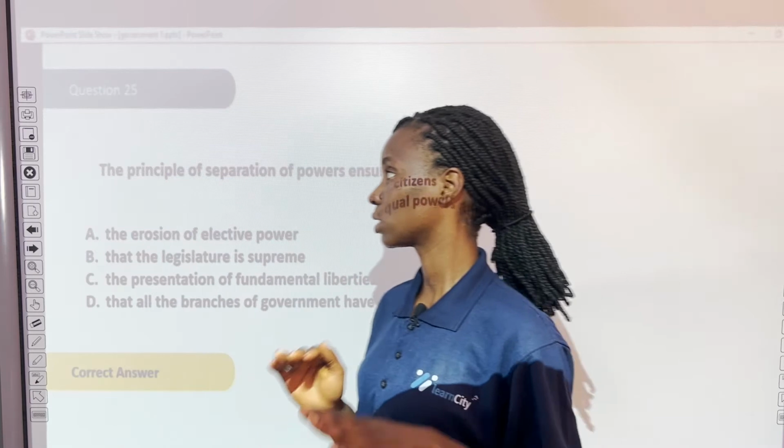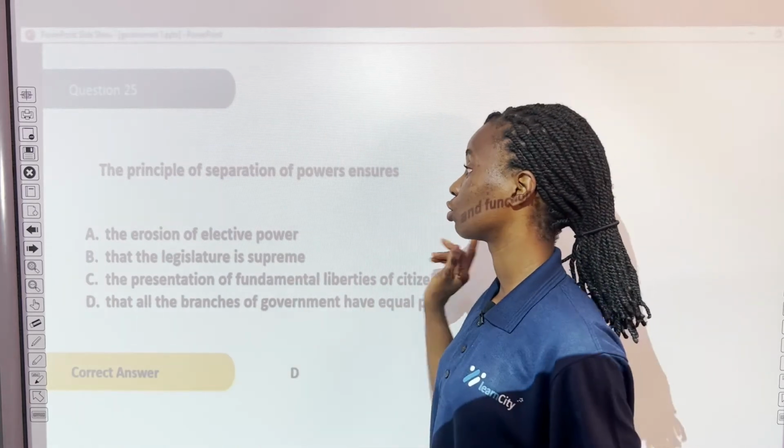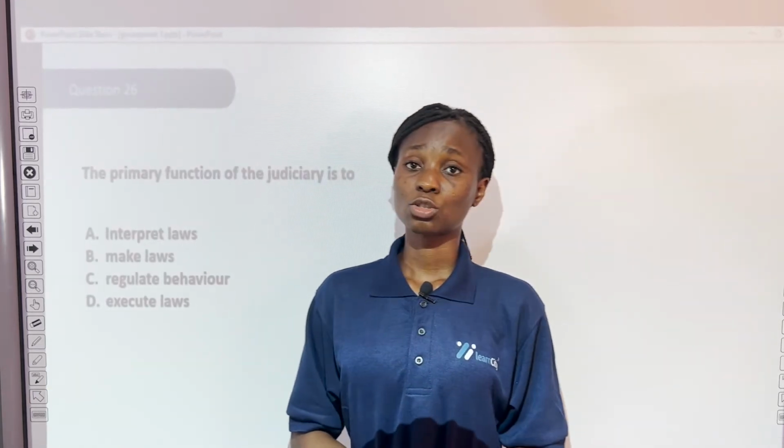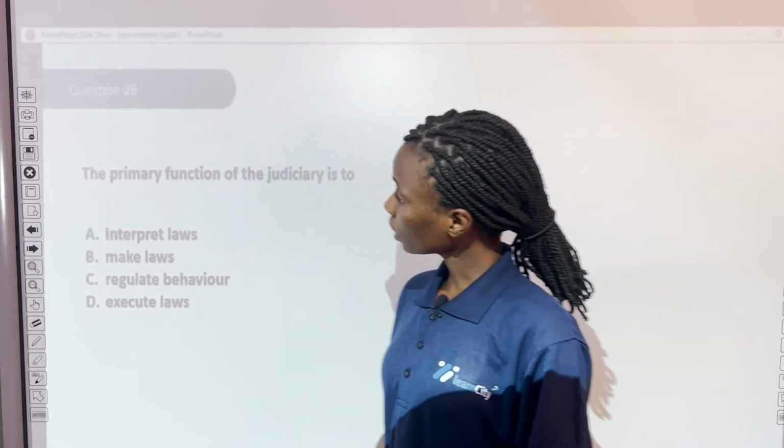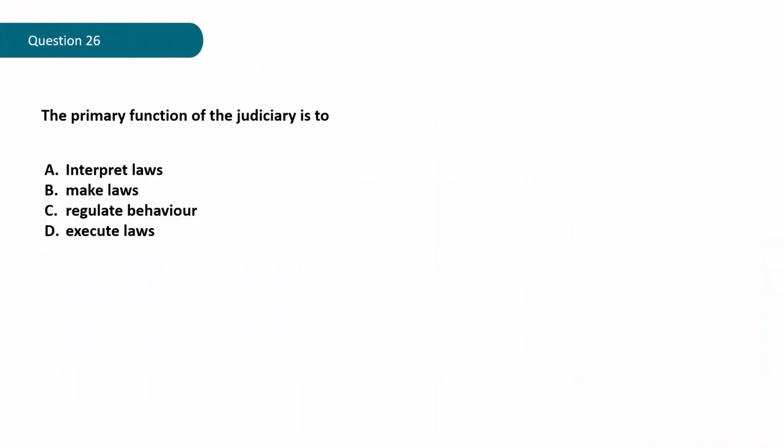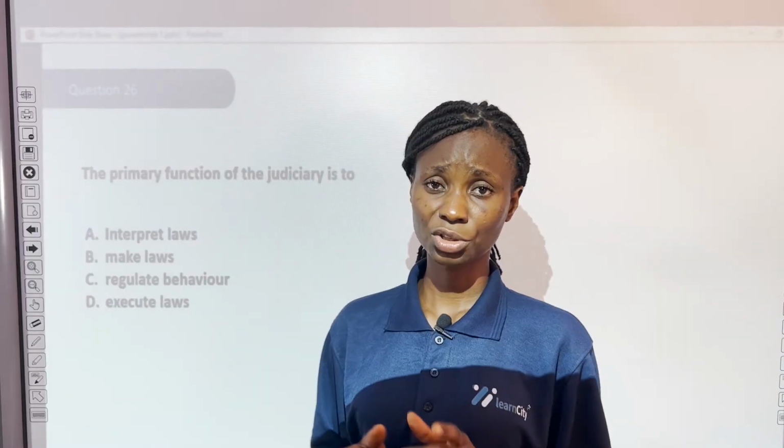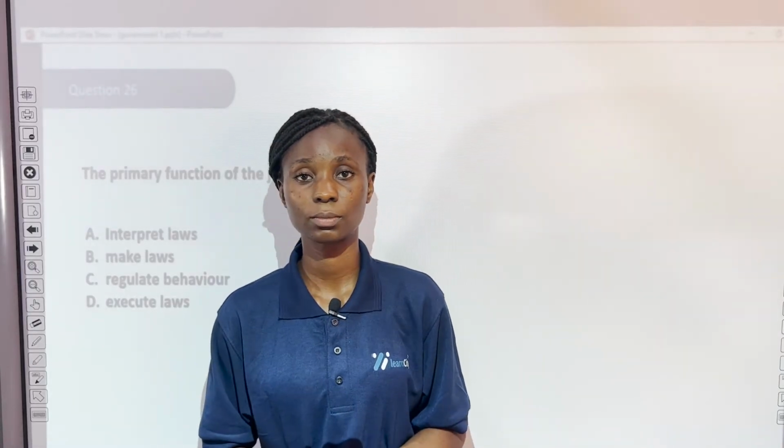That is what separation of power ensures. This takes us to question 26. The primary function of the judiciary is to A. Interpret laws, B. Make laws, C. Regulate behavior, and D. Execute laws. What do you think the answer is?